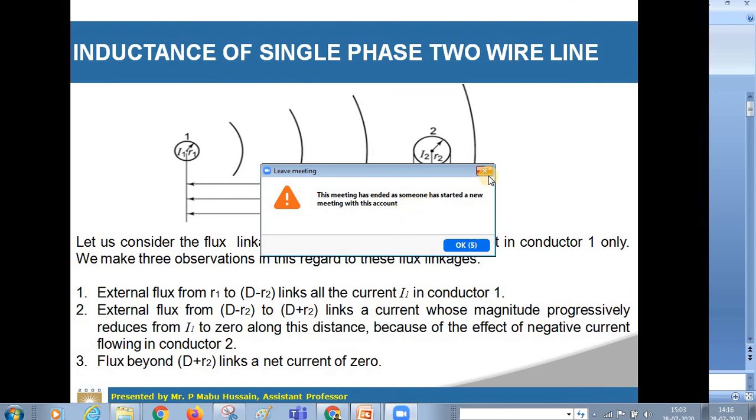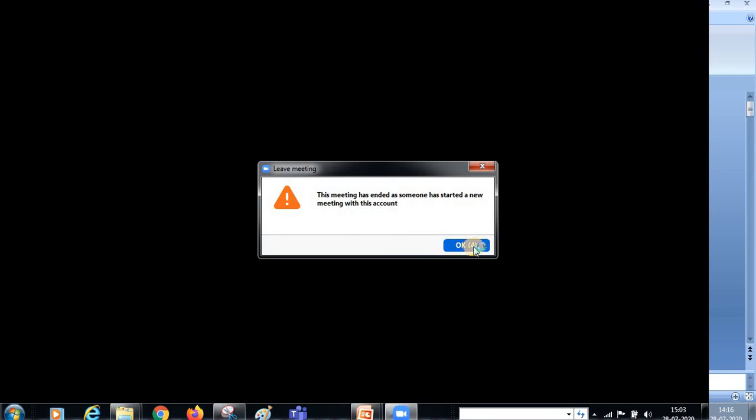Now, in the case of a single phase transmission line which has two conductors, if you calculate the inductance, that inductance will be